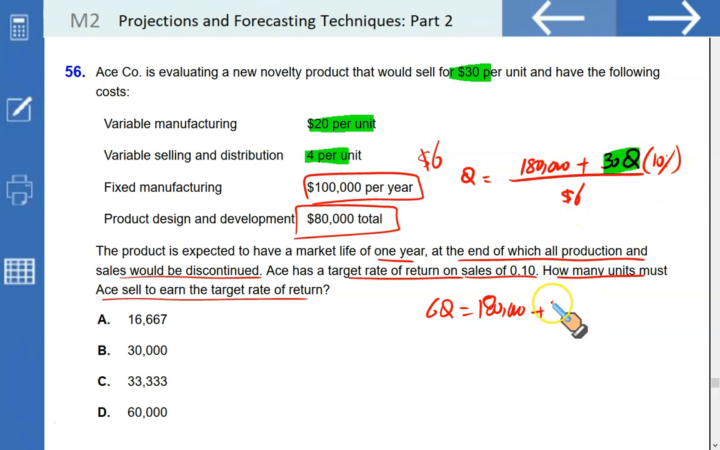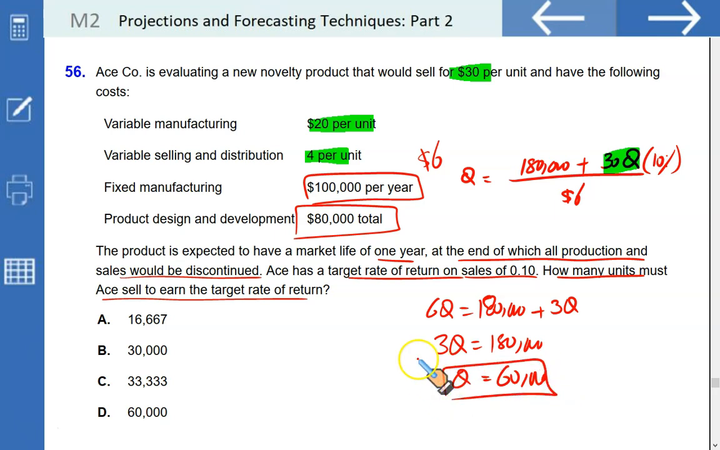plus 10% of 30Q, which in net gives you 3Q is equal to 180, and you divide 180 by 3, you get 60,000 units. So if you sell 60,000 units, you're going to get 10% of the sales as your profit.